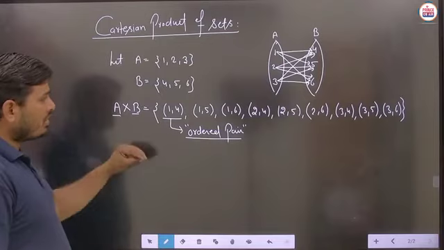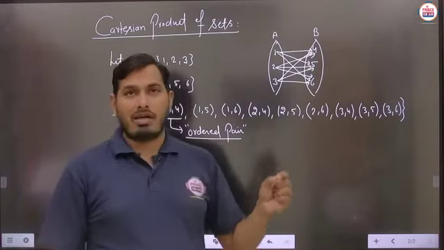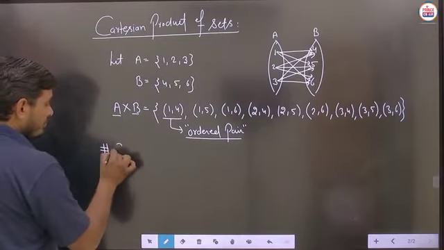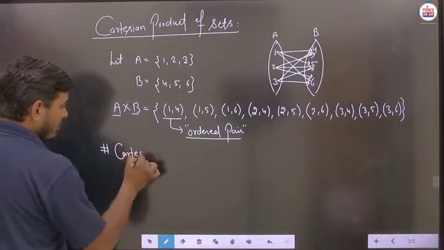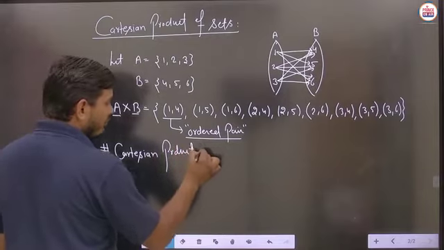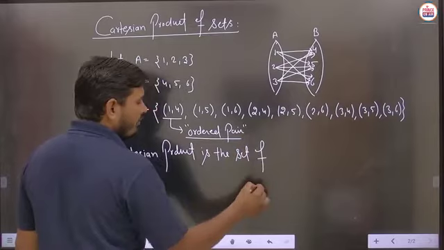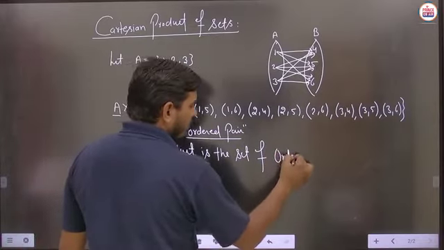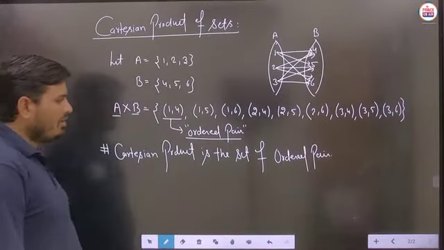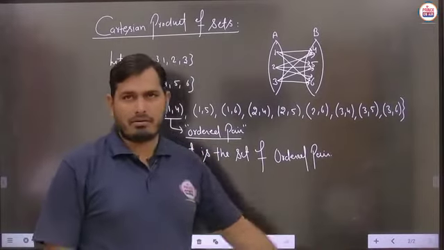So here we just have to see the particular Cartesian product. This Cartesian product is the set. You can say that this Cartesian product is defined as the set of ordered pairs. So basically you can just say the definition part: Cartesian product is the set of ordered pairs. Is it to be clear? Now student, you can just feel the definition of what should be written here. Cartesian product is the set of ordered pairs. Is it to be clear?